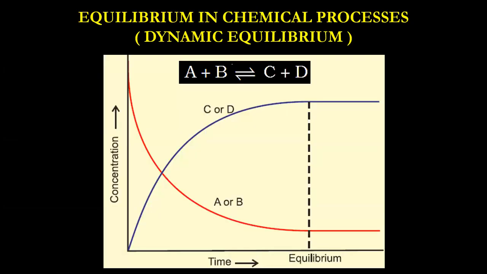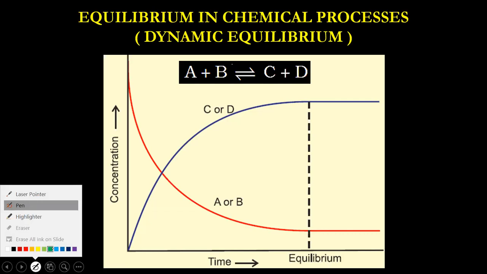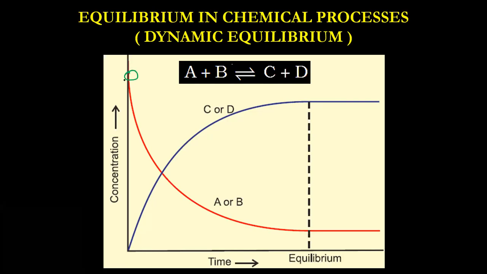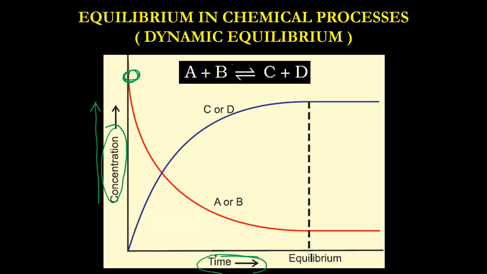So diagrammatically, we can understand it in this way: initially the concentration of A and B is maximum. Here, on this axis, we have concentration, and on the x-axis, we have time. So initially, we have only A and B, the reactants.